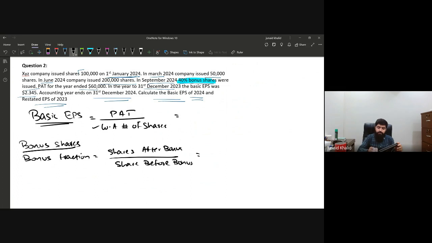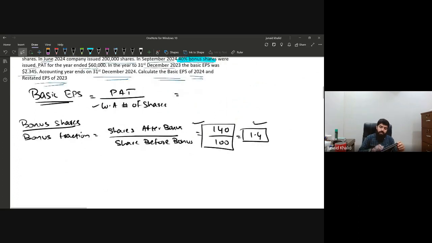Now, if you look at after bonus, if the shareholder has 100 shares, he will be getting 40 shares. So after bonus, it is going to be 140, and before bonus, obviously it was 100. We divide 140 by 100, which makes 1.4. This is the bonus fraction. It could be in decimal form or in fractional form. Both are acceptable. You can keep it as 140 over 100, or divide it to get 1.4. So we have calculated the bonus fraction.